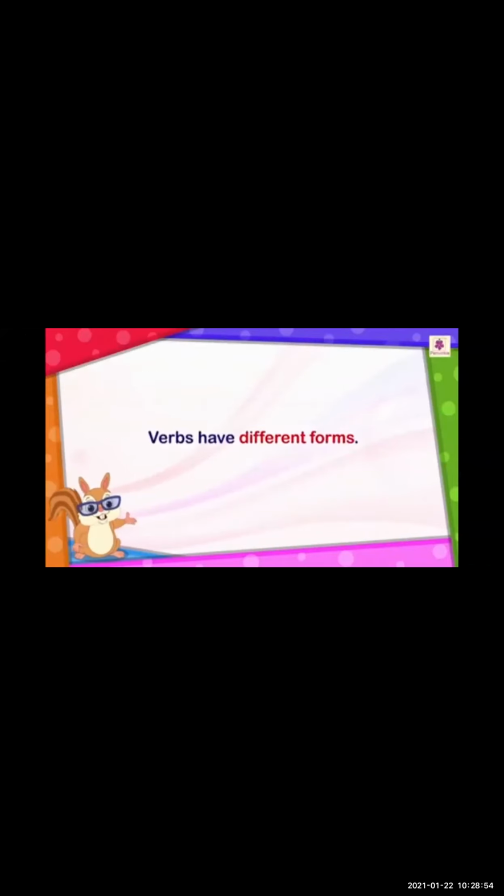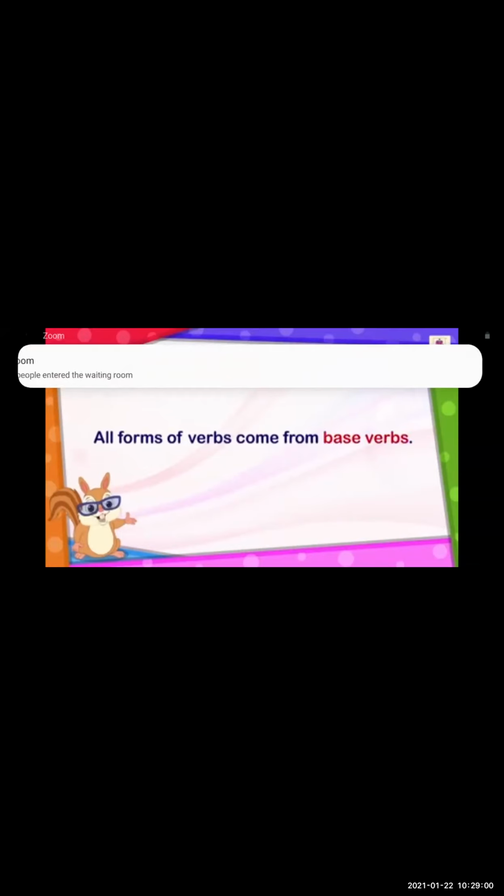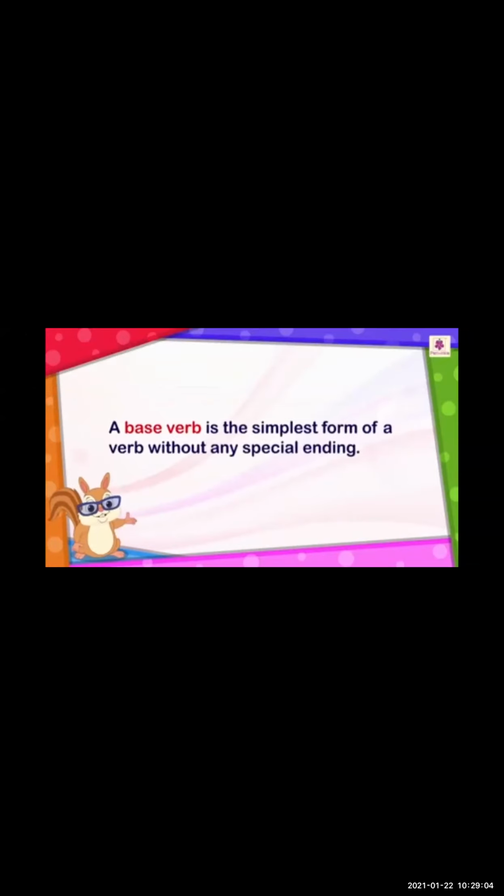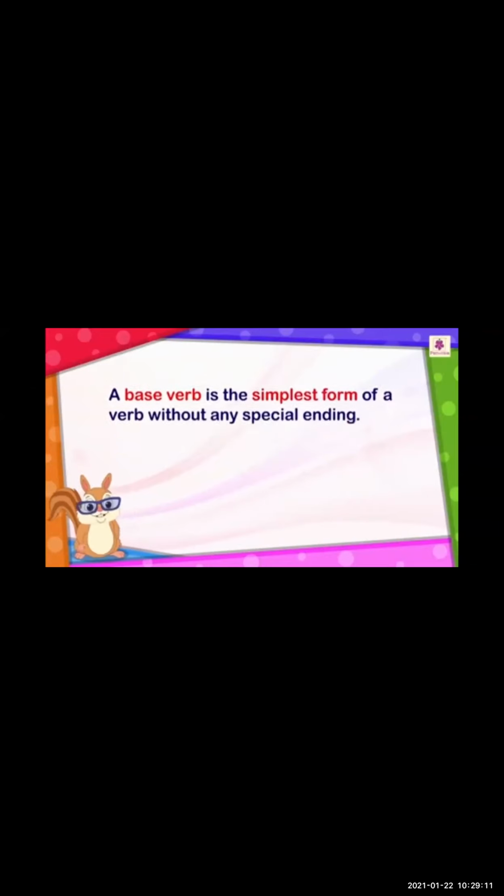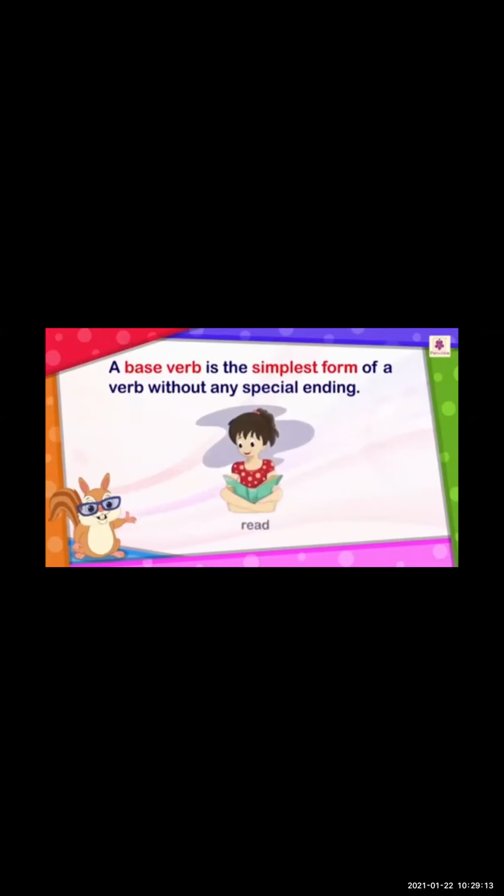Verbs have different forms. All forms of verbs come from base verbs. A base verb is the simplest form of a verb without any special ending. For example, read.